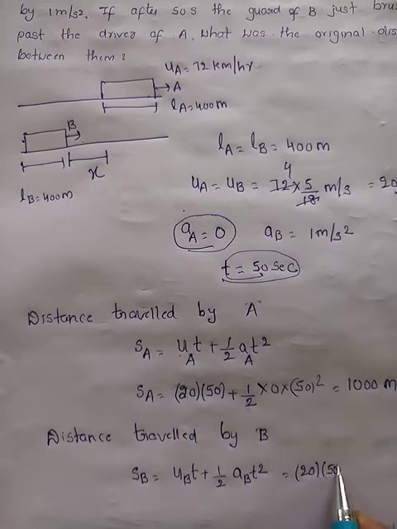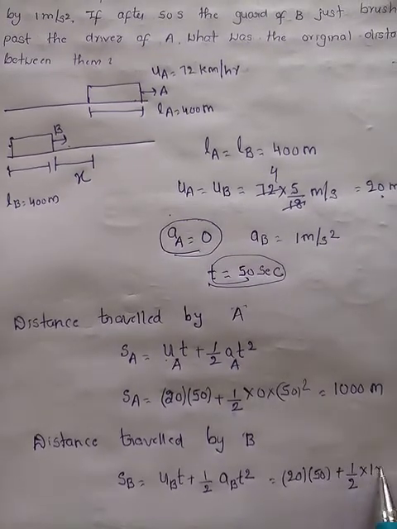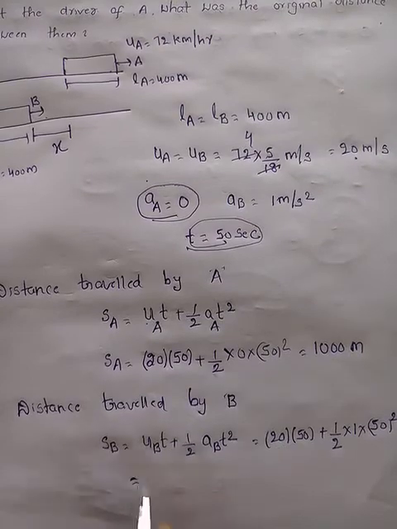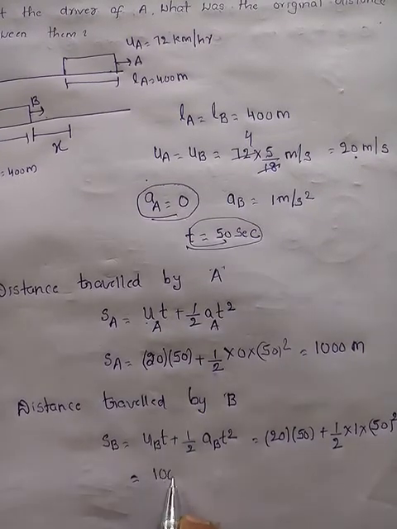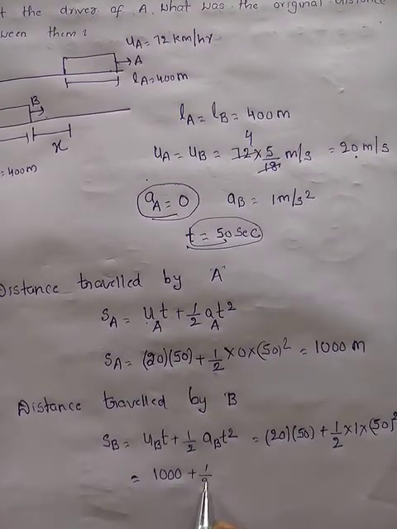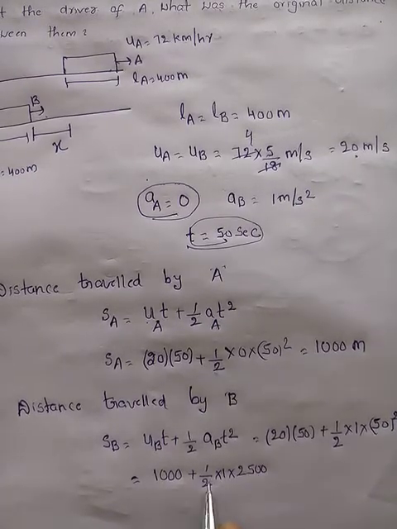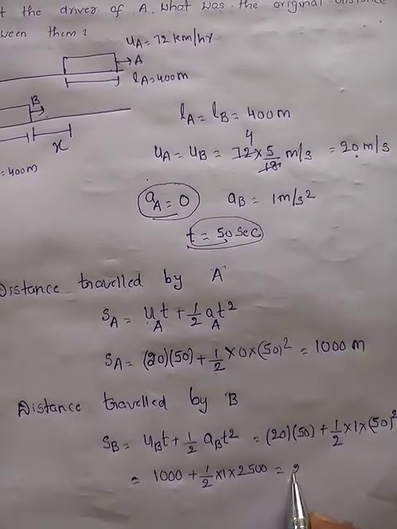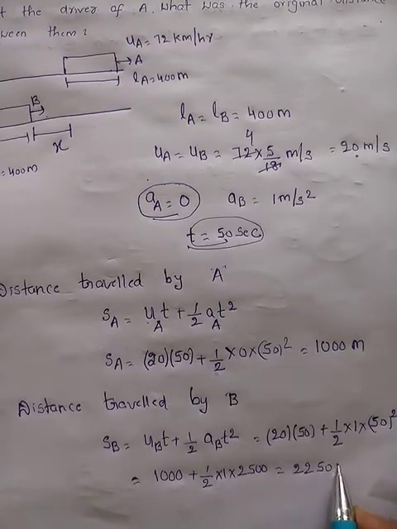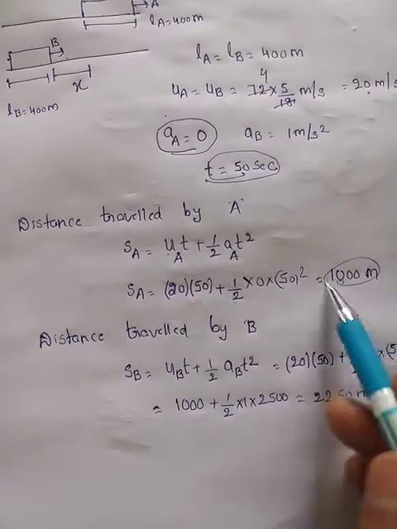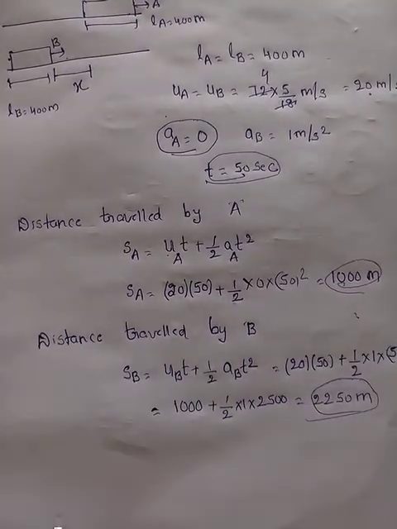Time taken is 50, plus half of acceleration of B, which is 1, into 50 square. So 20 into 50 is 1000, plus half into 1 into 2500. You calculate that, what you get? 2250 meters. So distance travelled by A in 50 seconds is 1000 meters, distance travelled by B in 50 seconds is 2250 meters.